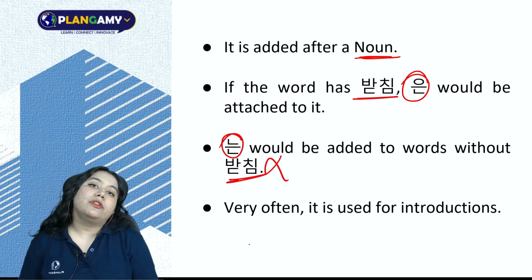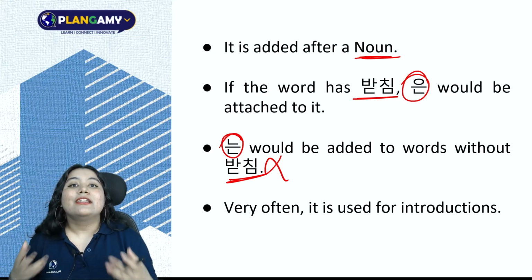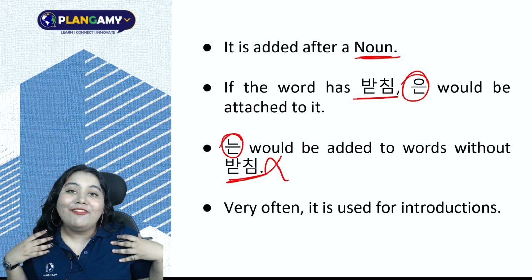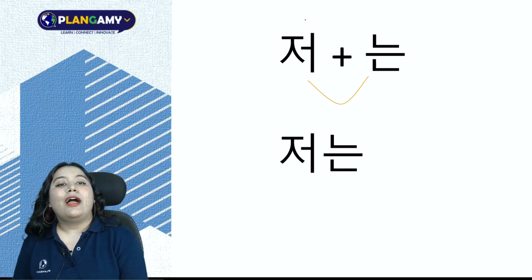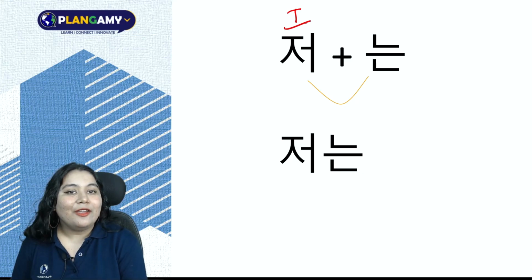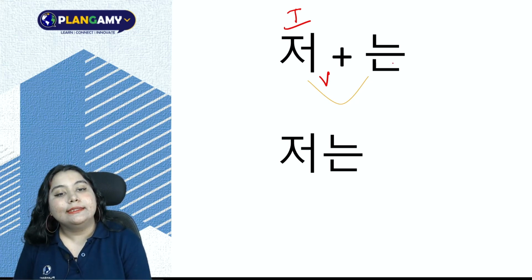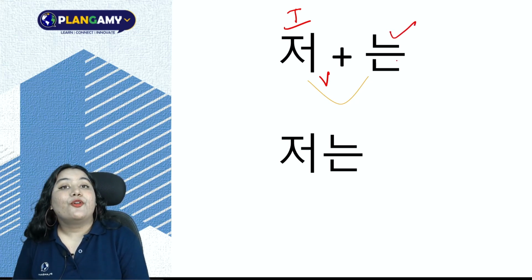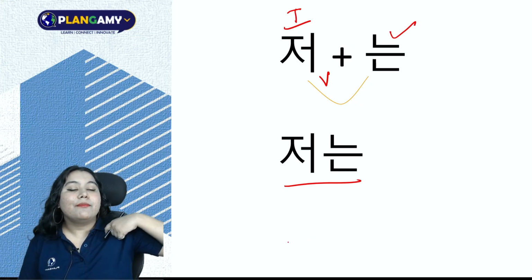So, very often, nun is used for introductions like we are going to do today. Like I'm introducing myself, so I'll add nun to my sentence. Let's see. I have the word jaw. Jaw is I, we just learned. So, no final consonant, no bhachim, vowel ending. So, I'll add nun. Right? So, this becomes jawnun. I'm pointing out I am the topic.